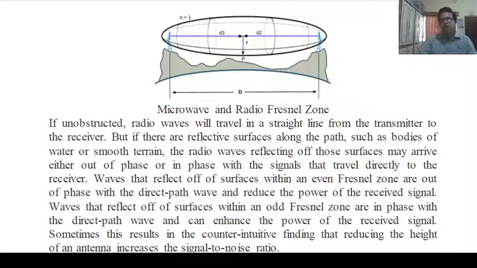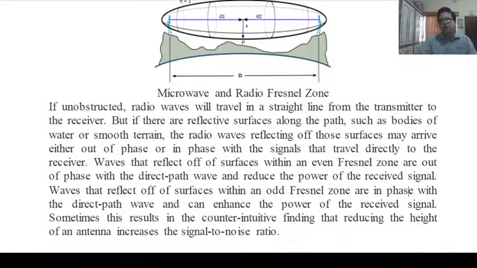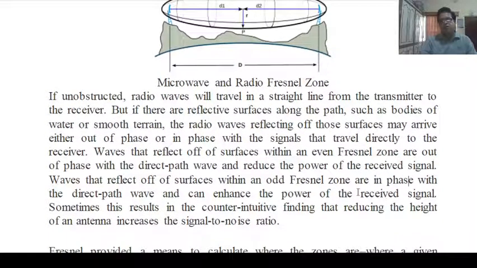If there is an even Fresnel zone, power is less, and if an odd Fresnel zone, power is enhanced. Sometimes this results in the counterintuitive finding that reducing the height of an antenna increases the signal to noise ratio.